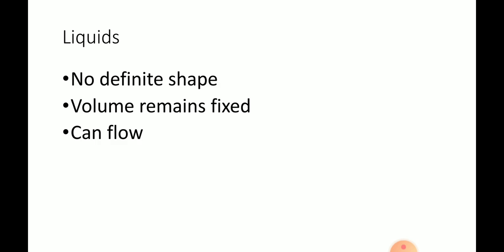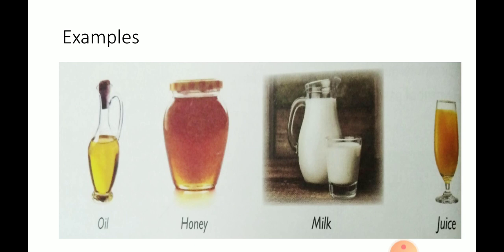Next is liquid. The following are the properties of liquids. Liquids have no definite shape. They take the shape of the container they are poured into. The volume of a liquid remains fixed no matter what container it is poured into. Liquids can flow very easily. Oil, honey, milk, juice, all are the examples of liquids because they can flow and they will take the shape of the container.